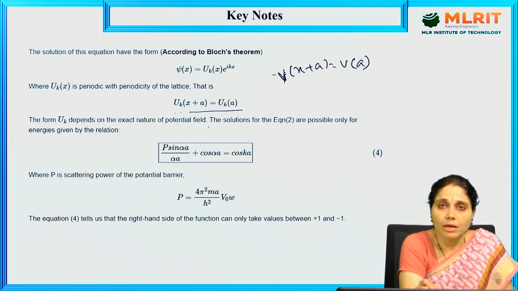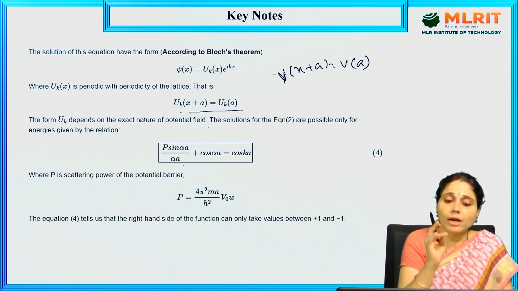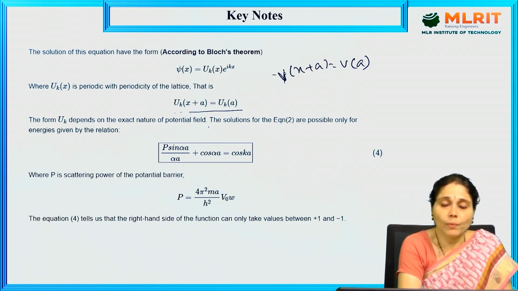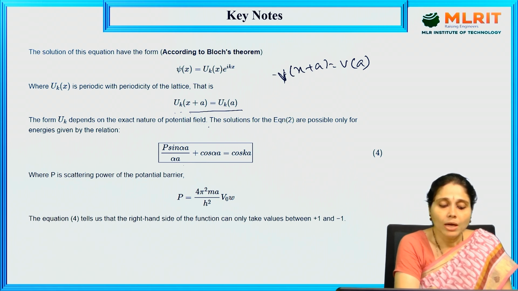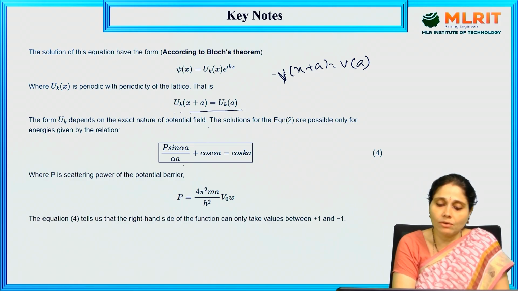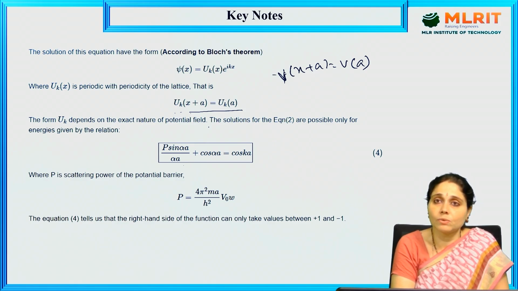According to your syllabus, this is the equation that we can derive using Schrödinger's time independent wave equation and also Bloch's theorem, where P is the scattering power of the potential, P equals 4π²mV₀b/h². So this equation 4 tells us that the right hand side function takes only values between plus 1 and minus 1.